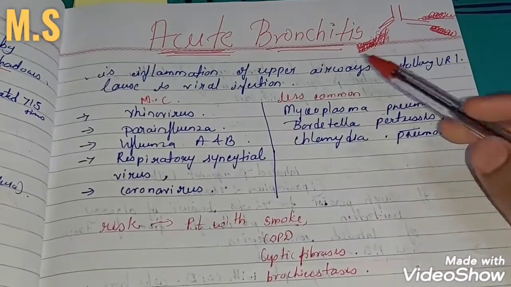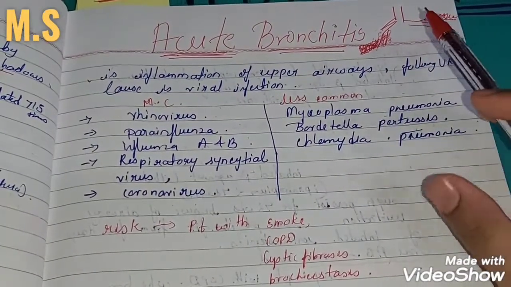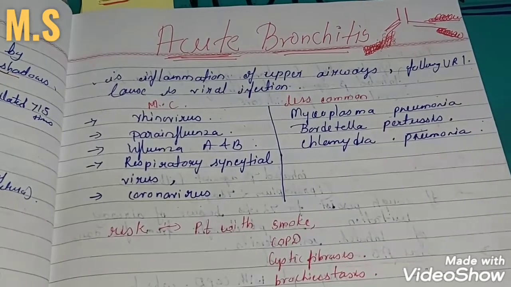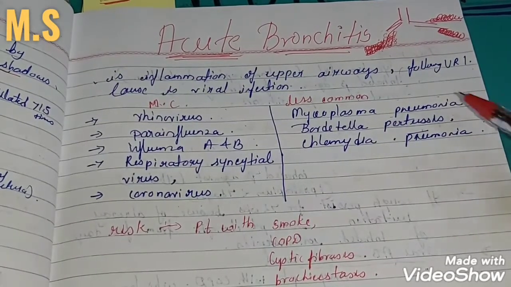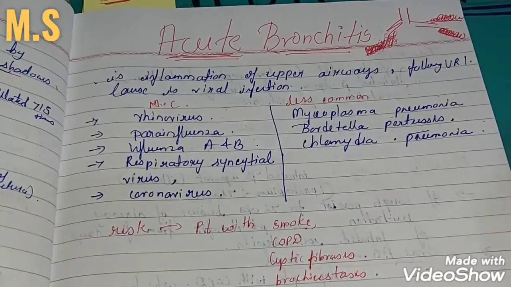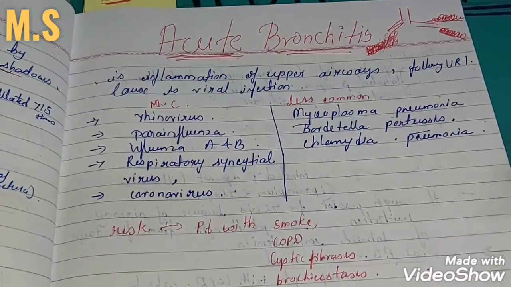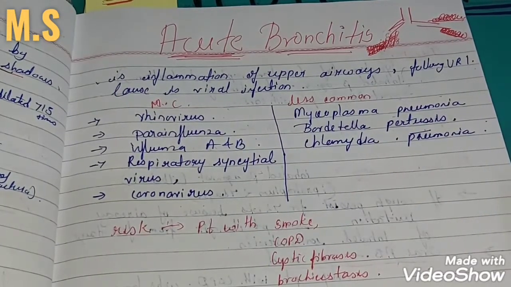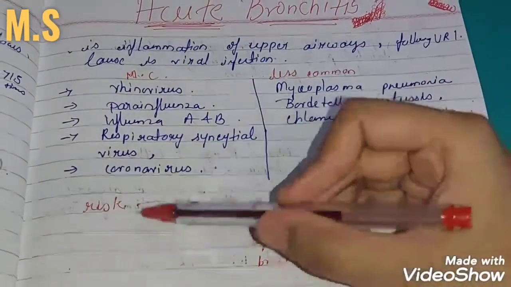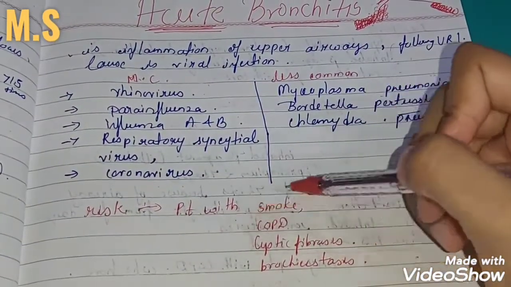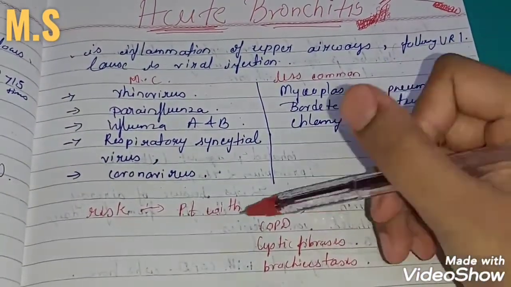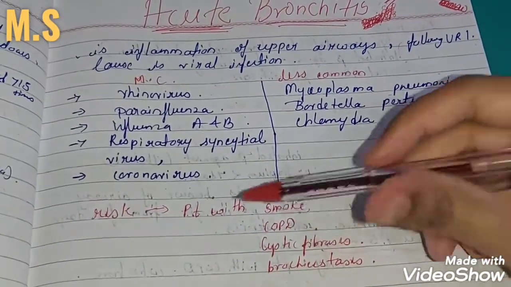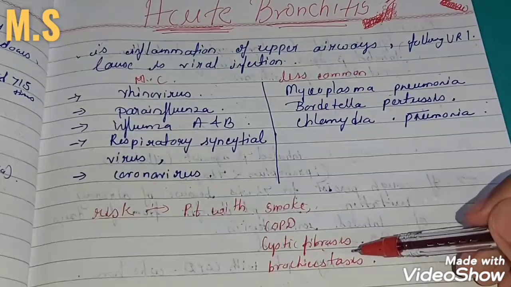So acute bronchitis is the most common cause where patients seek medical care, and the cause of this is mainly triggers like some pollution, smoking, inhalation of chemicals, and the risk factor for this is the patient who smokes, patient with COPD, patient with cystic fibrosis, and patient with bronchiectasis.